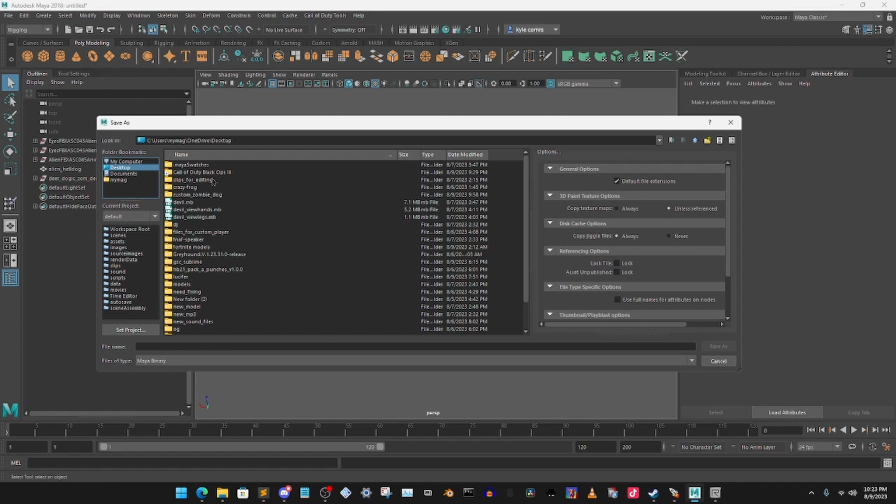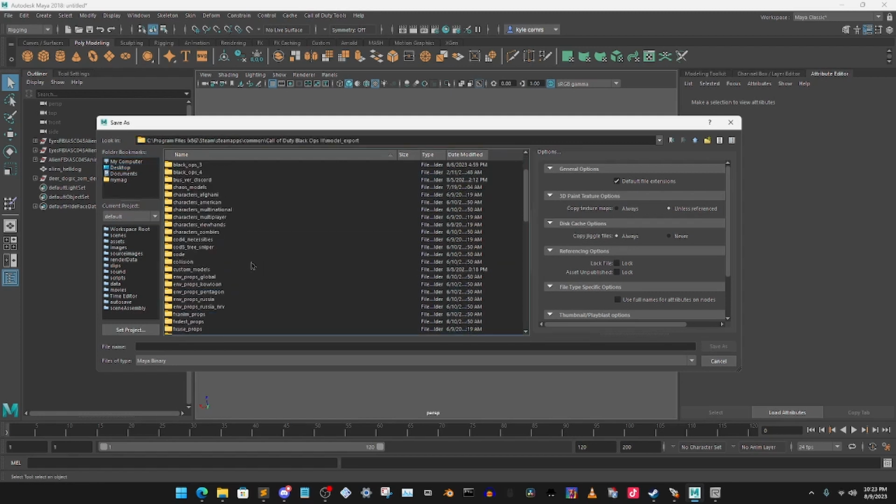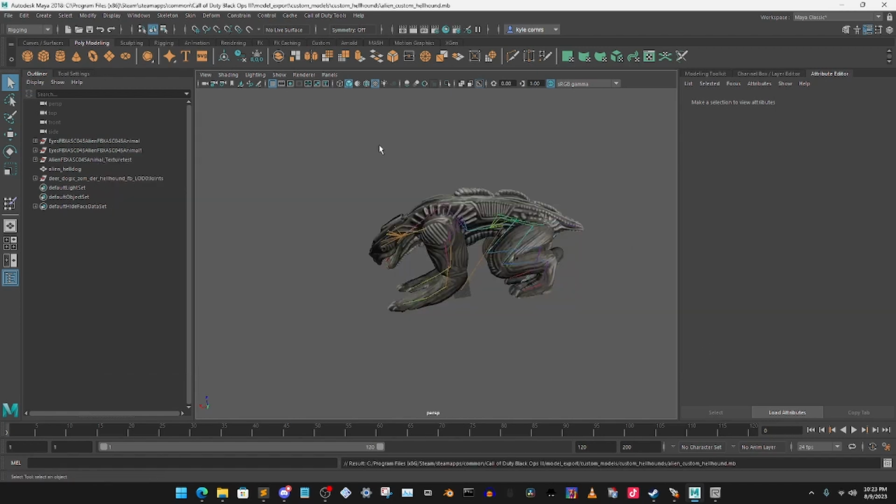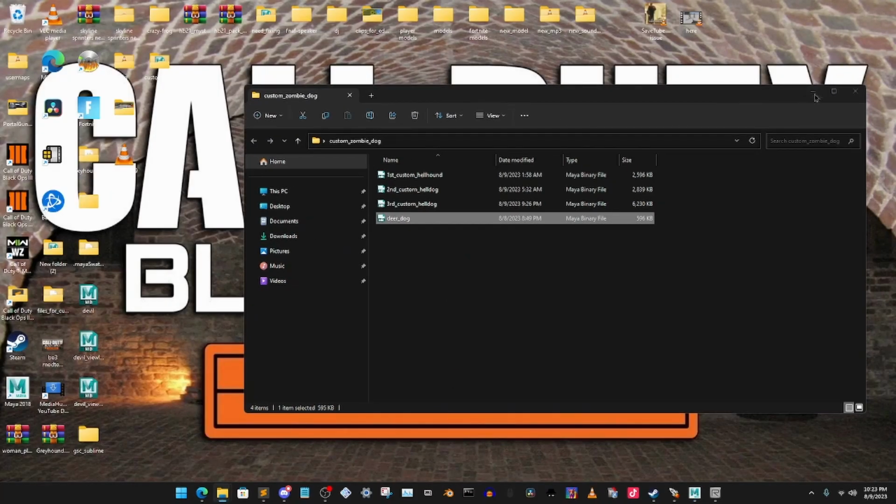I want to save it in Black Ops 3 Modtools, model export, custom models, custom hellhounds, and I'm going to call this alien underscore custom underscore hellhound. Save. So now that it's saved, we can go ahead and minimize this now.